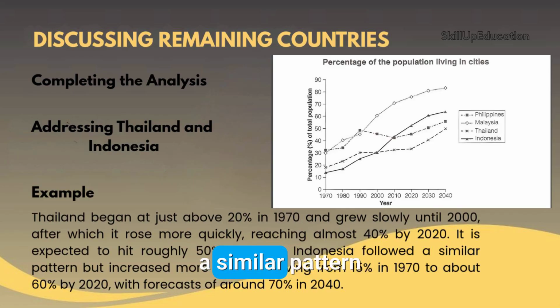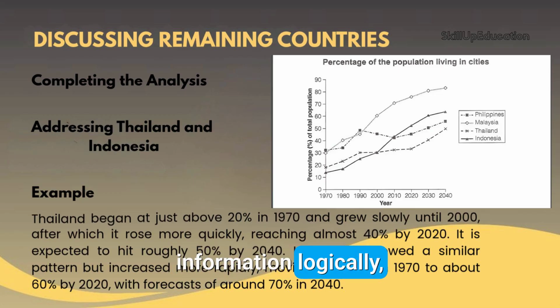Indonesia followed a similar pattern, but increased more rapidly, moving from 15% in 1970 to about 60% by 2020, with forecasts of around 70% by 2040. This completes the comparison and shows you can organize information logically.